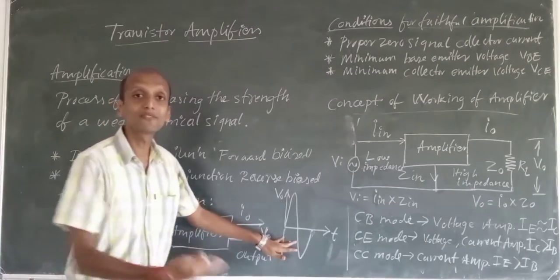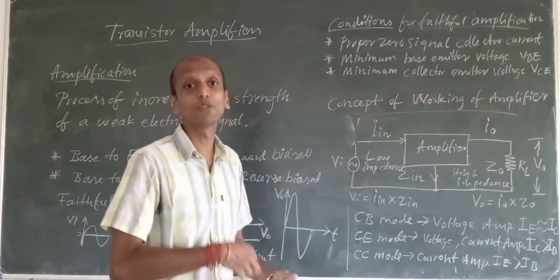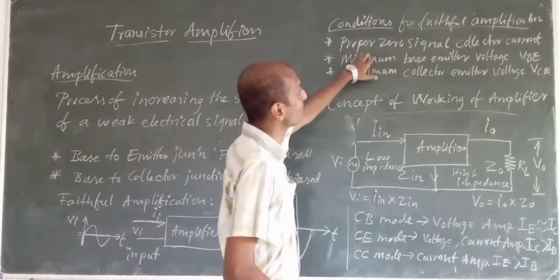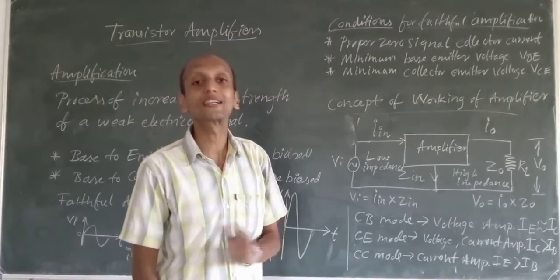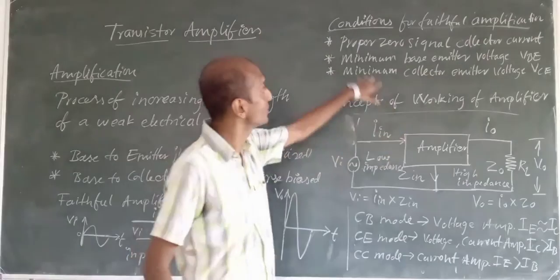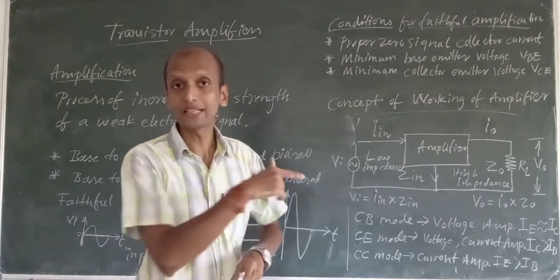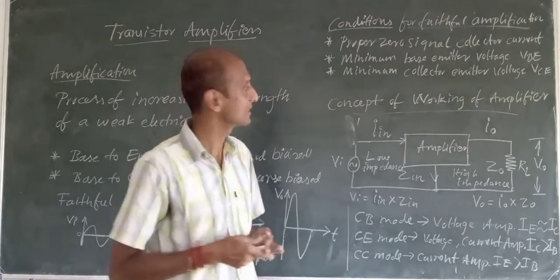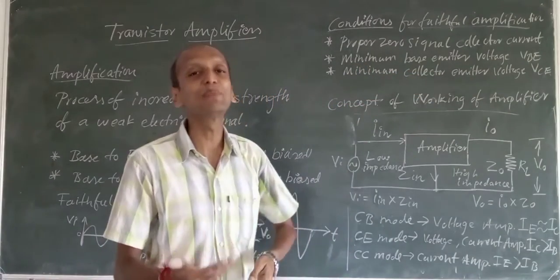That AC signal will be converted into the same AC signal, amplified in strength. So proper zero signal collector current; zero signal means the input signal hasn't been given yet. Still we have to have a proper collector current there, and that will come with the bias circuit. Then we have minimum base emitter voltage VBE. Minimum VBE must be there.